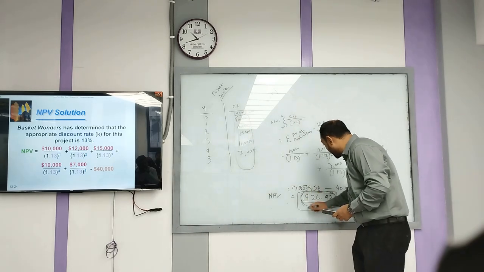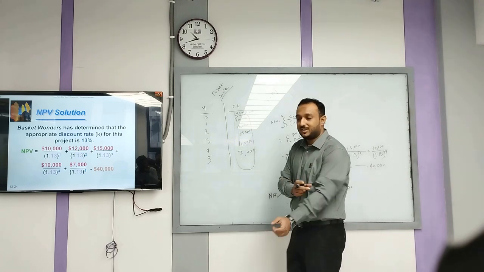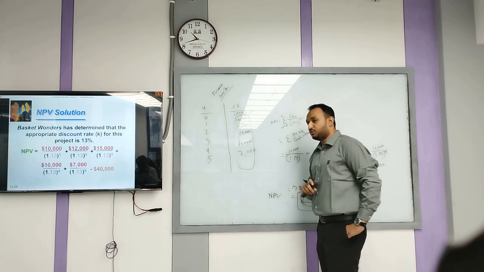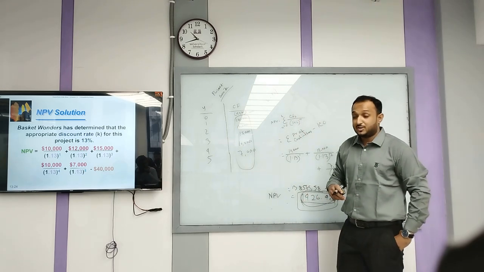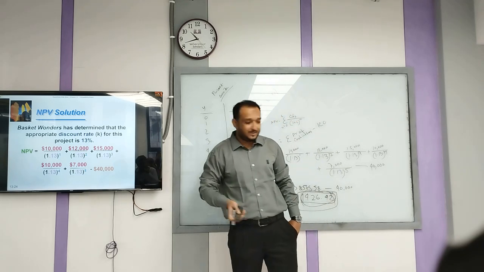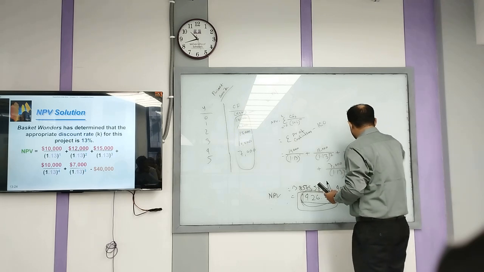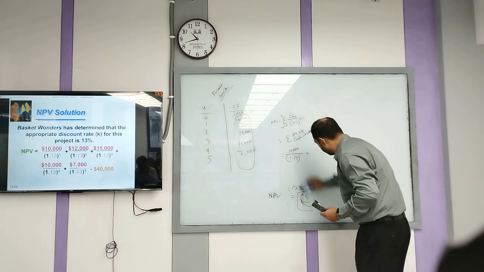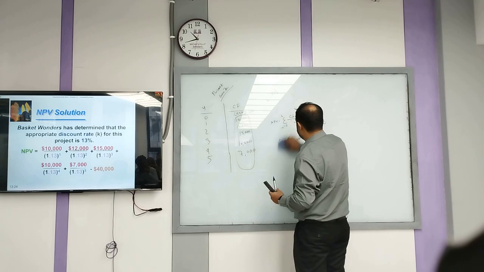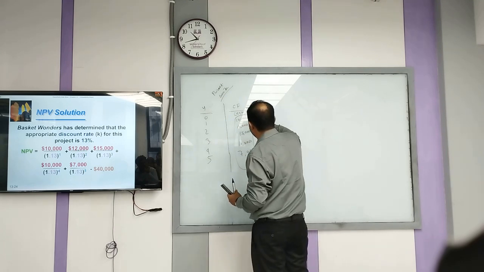But since it is negative, it means my share price will go down, because there is no value creation, right? That's why we are not going to accept this project, since it is not going to maximize the value of my company. It does not support my interest. Clear? So this was the NPV, right?